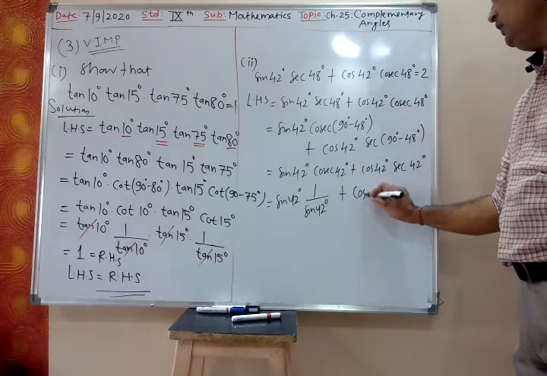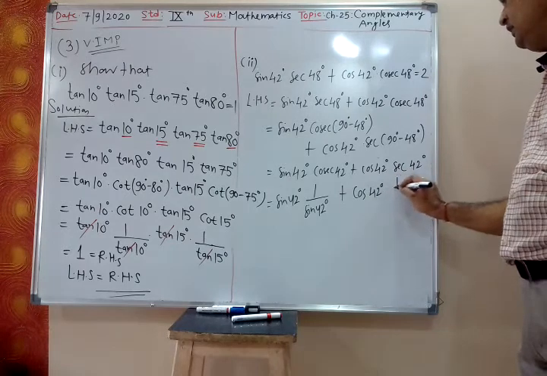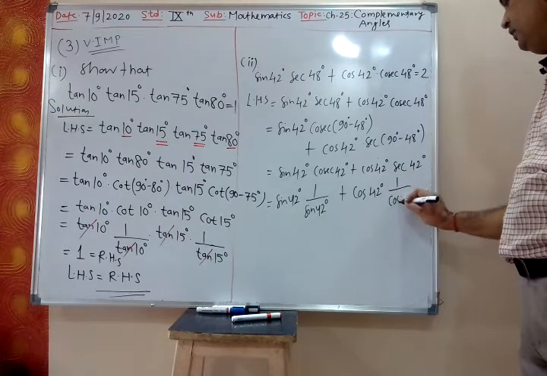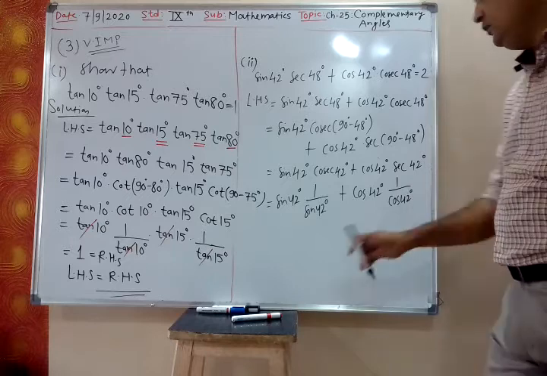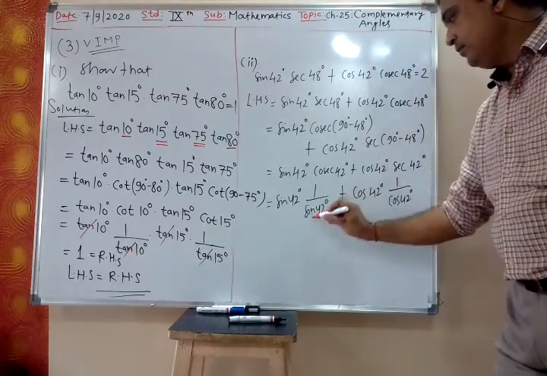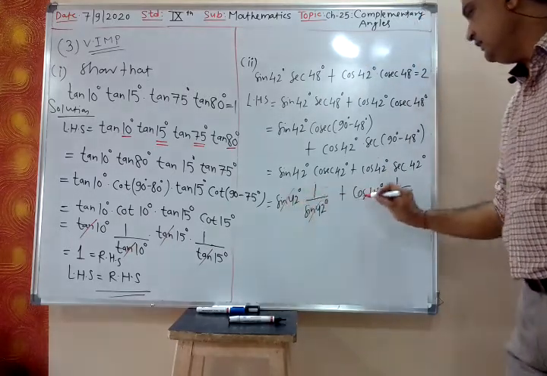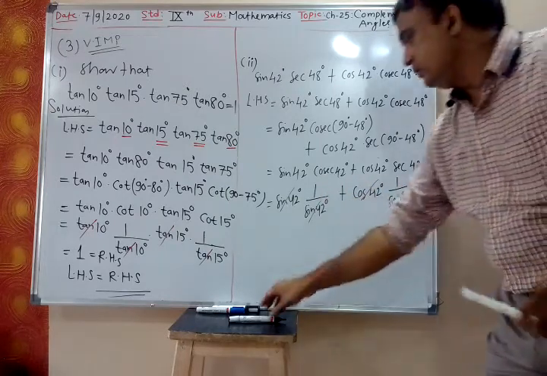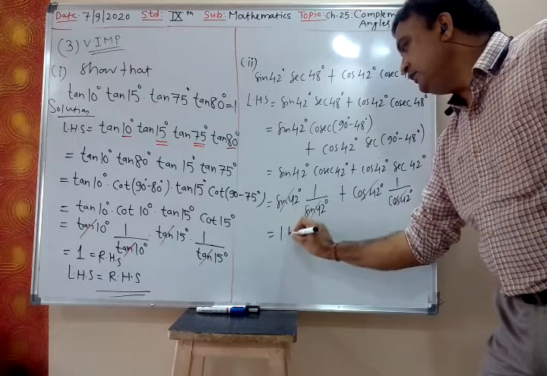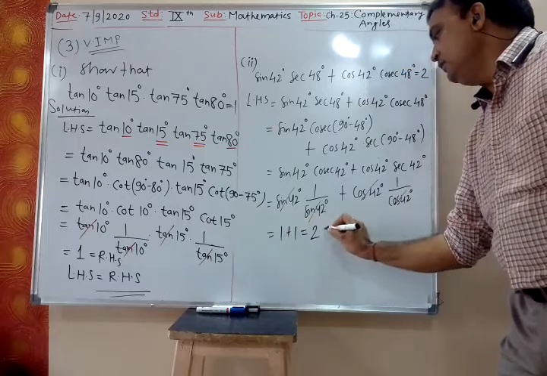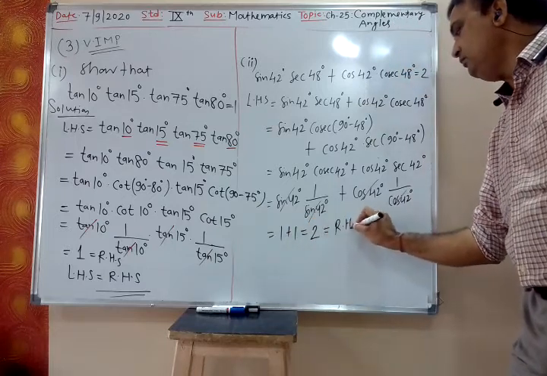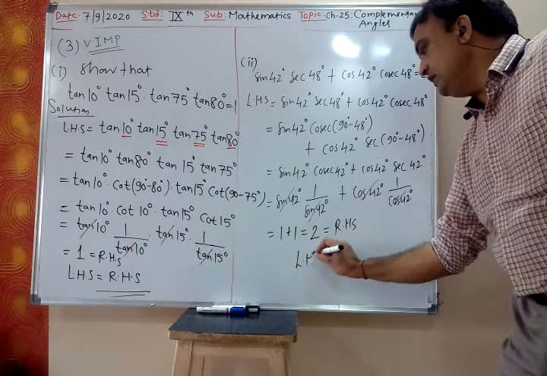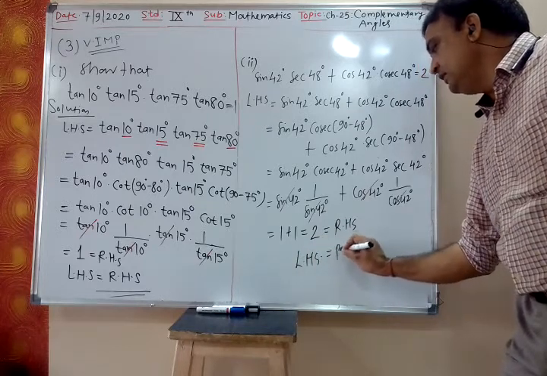Cos 42 degree, sec theta is 1 upon cos 42 degree. Now these get cancelled. So 1 is left, 1 plus 1 is 2, which is my right hand side. So left hand side is equal to right hand side.